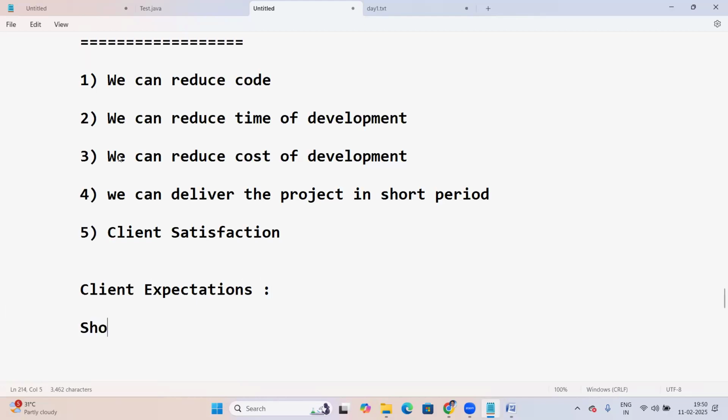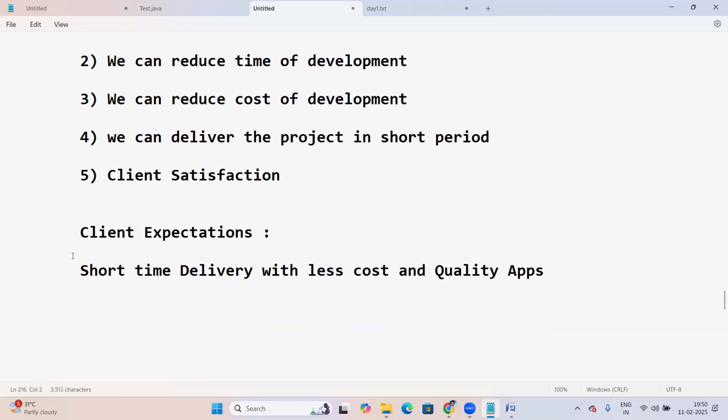Short time delivery, with less cost, and quality applications. So client expectations are short-term delivery with less cost and quality applications.